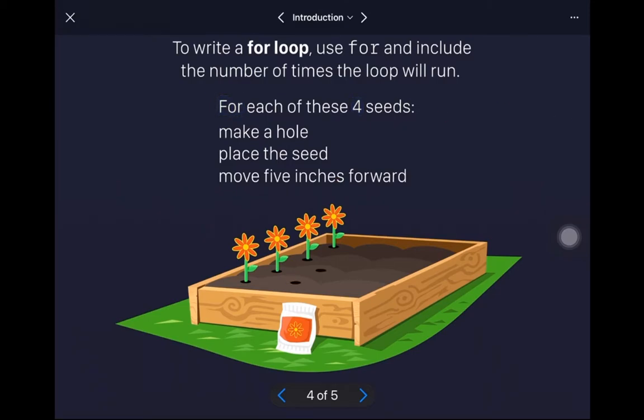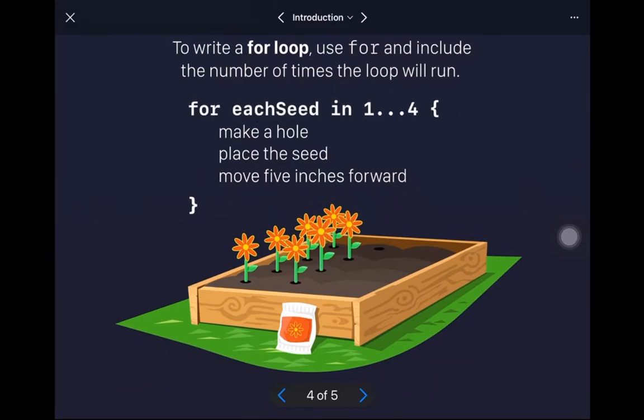If someone said, hey, plant these seeds and do it over and over again, repeat this action, this is what it would look like in code. So for each seed in 1...4, and then inside these brackets here again, we have our kind of fake code. Make a hole, place the seed, move 5 inches forward. These would be functions or commands, right? Like we saw last week. This particular funny looking thing here, the 1...4, you can probably guess what that means. What it's going to do is it's going to loop through the numbers from 1 to 4. So 1, 2, 3, 4, and do it that many times.